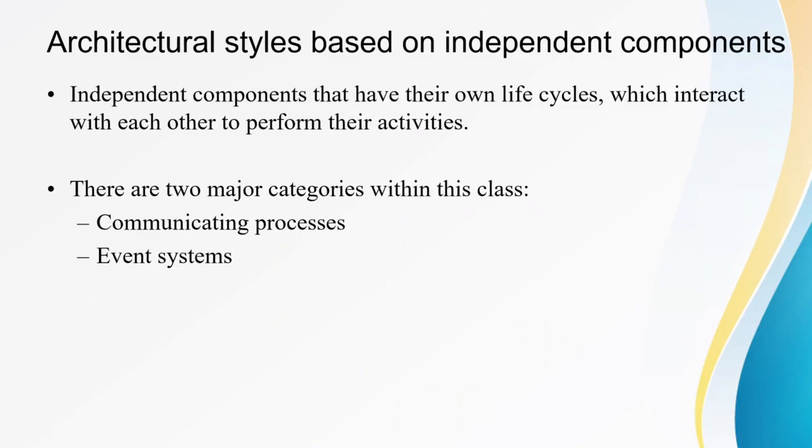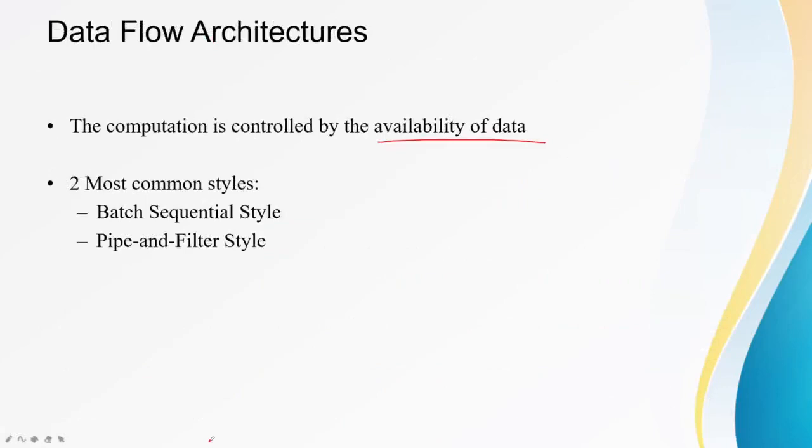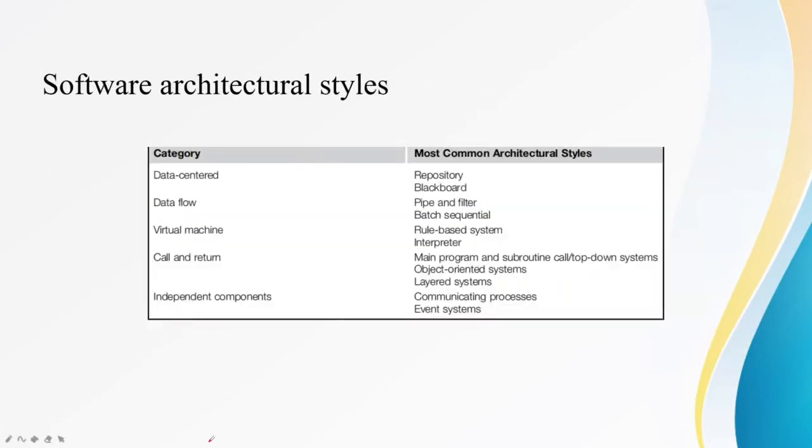Now going back to the image, you can see here which were the software architectural styles. So we have discussed data centered, and there were two, repository and blackboard. Then data flow architecture was there. We have seen pipe and filter, batch, sequential. Then virtual machine, in that we have seen rule-based systems and interpreter-based systems. Then call and return we had seen, top-down system, object-oriented system and layered system which we discussed just now. Then comes independent components, and in that also two different categories are present, communicating systems and event systems.